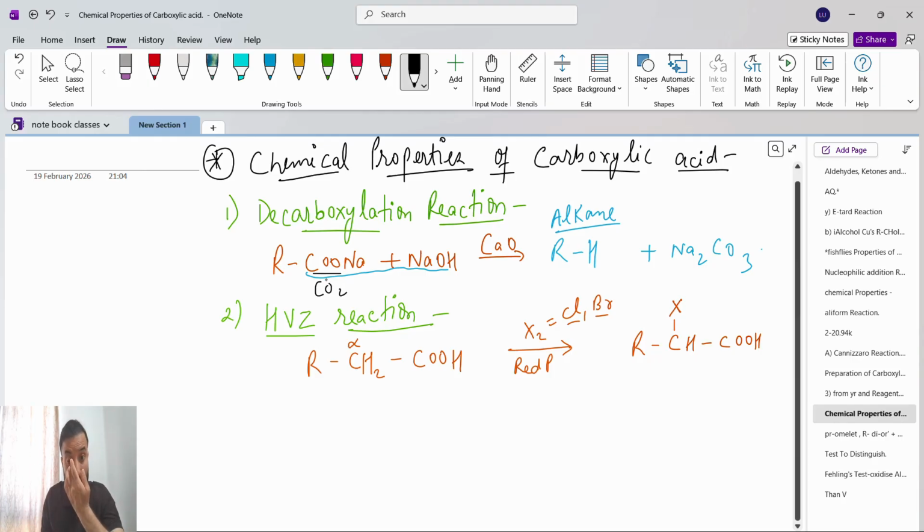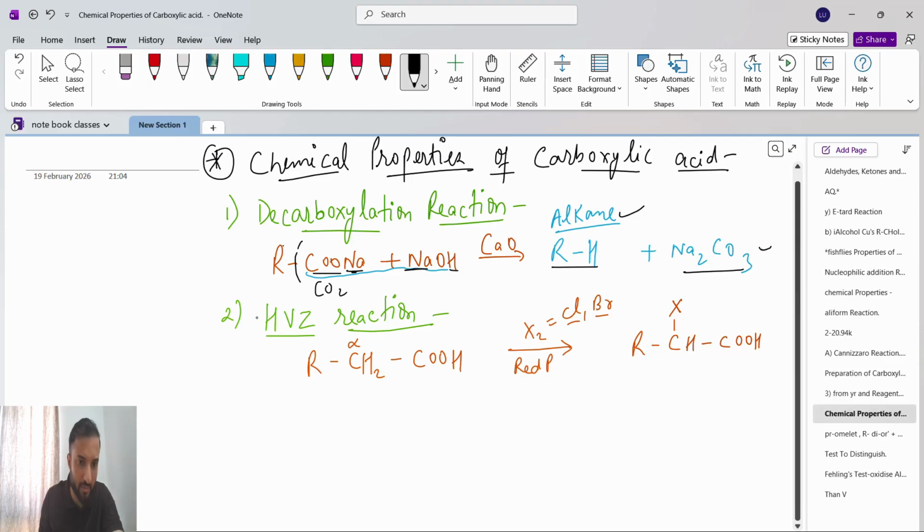So see what will happen. R is connected with COONa, plus NaOH in presence of CaO. So what will happen? We have to remove this C double bond O, that is CO2. R will be connected with H, we will get the alkane RH, and the remaining is Na2CO3. Okay.